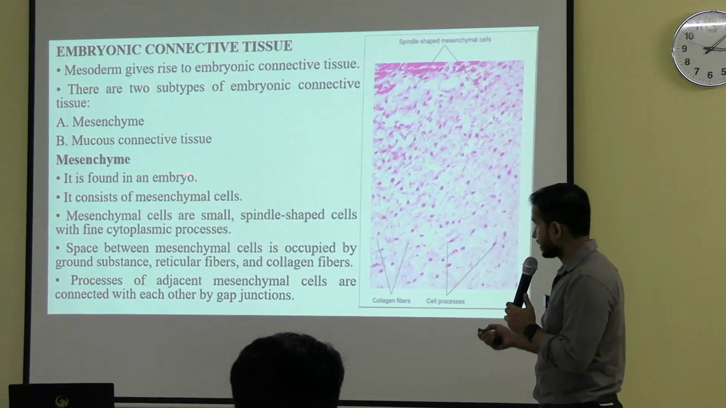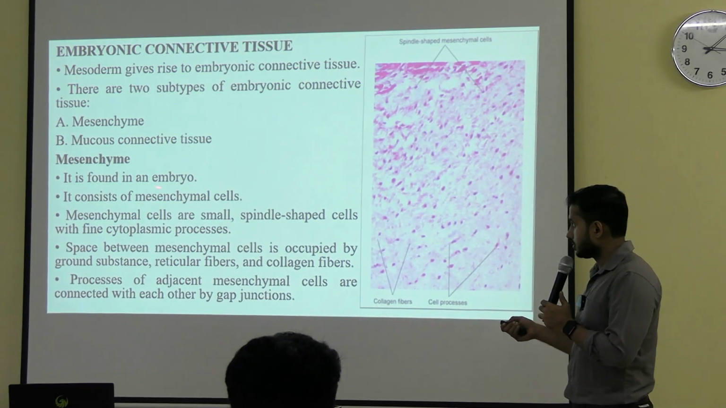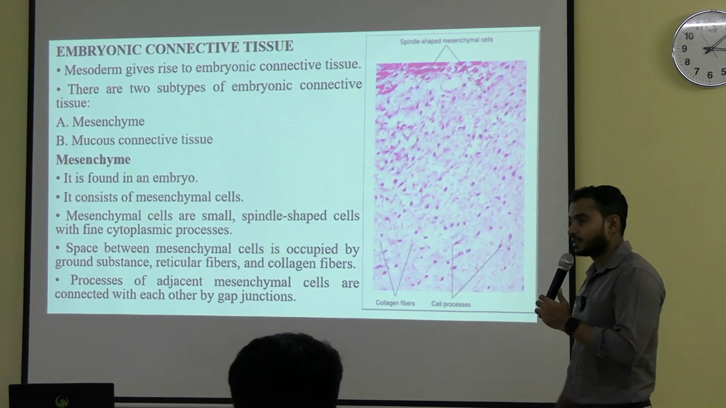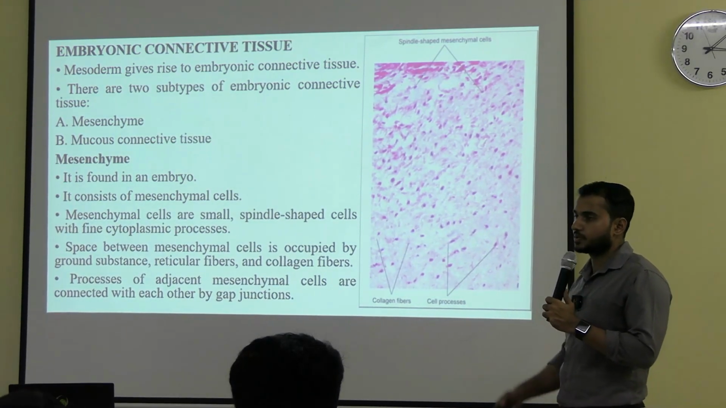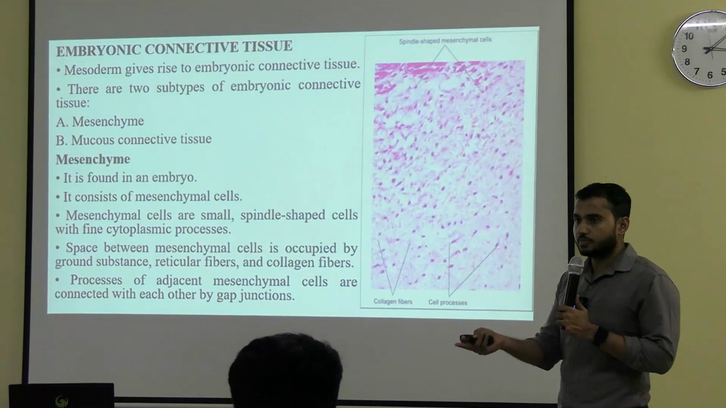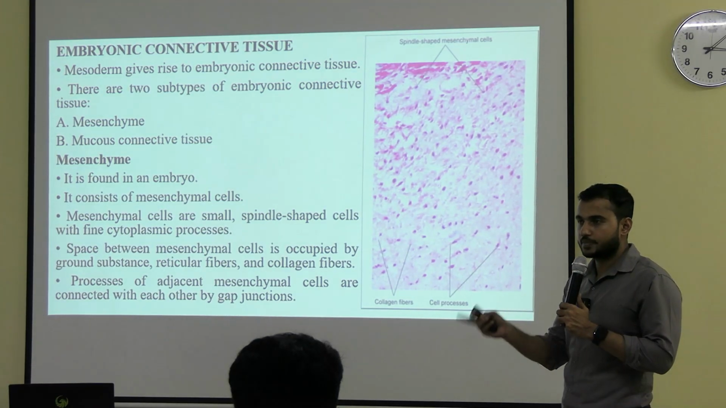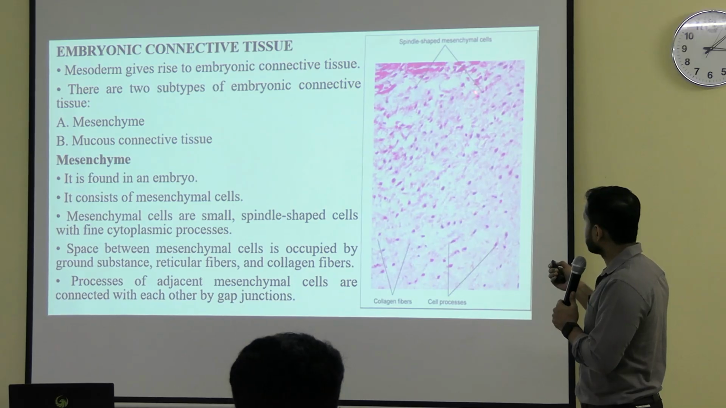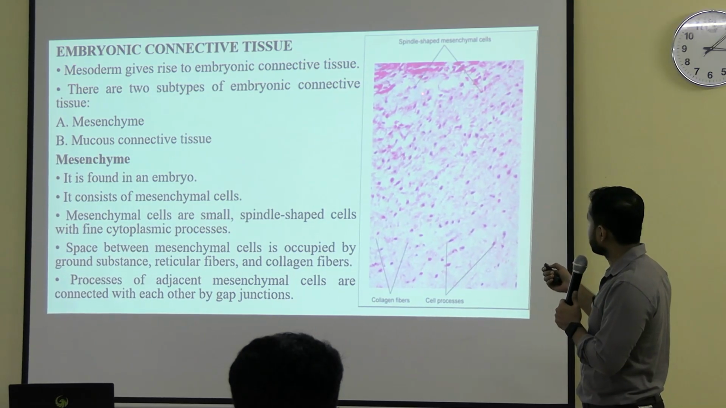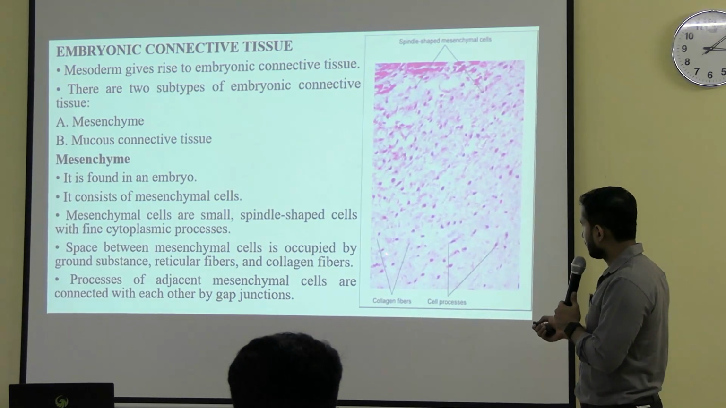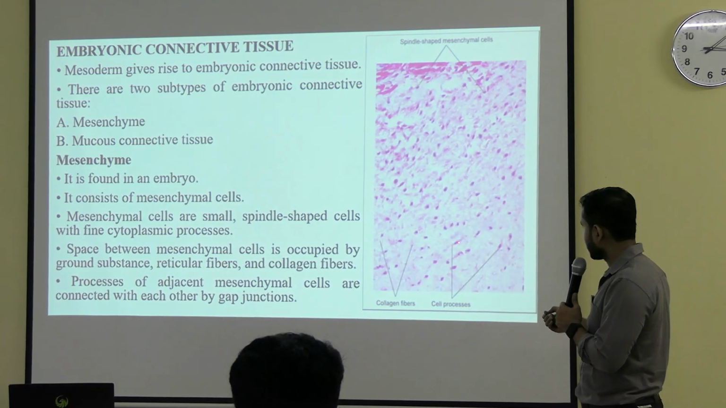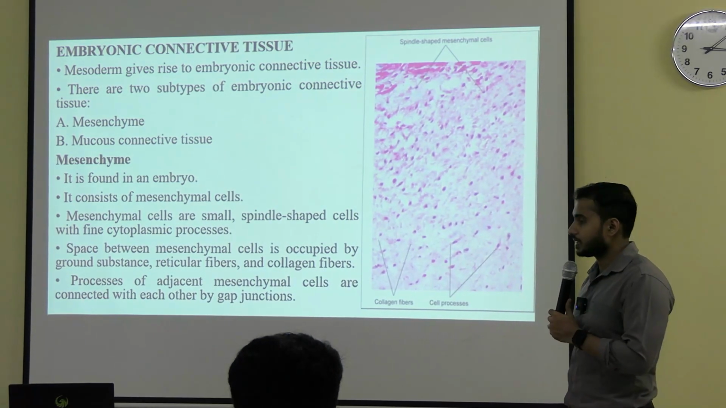Now, if you see the mesenchyme, this is the diagram, found in embryo. First of all, mesenchymal cells are there, which are spindle-shaped, small, and have cytoplasmic processes. Those cytoplasmic processes are connected to each other by gap junction. Along with that, you can see the collagen fibers also. These are the cell processes of the mesenchymal cells.